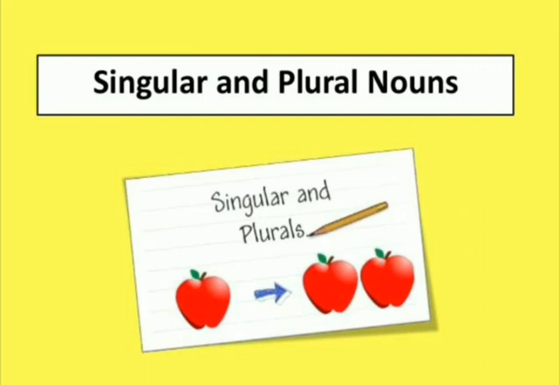And plural is a word or a form of word referring or denoting more than one person, place, animal, or thing. Right? So, singular refers to one and plural means more than one.